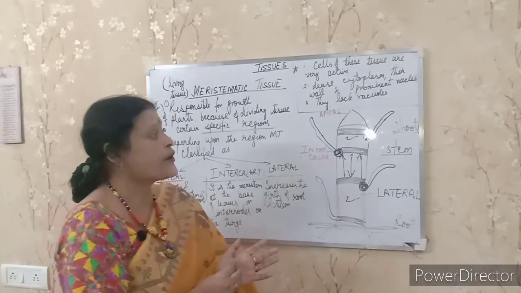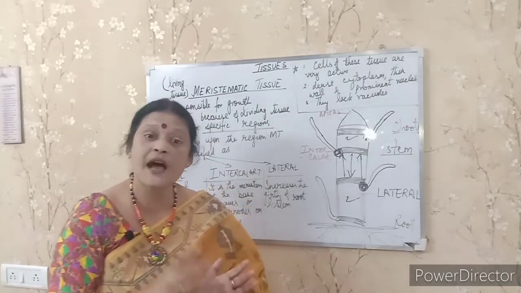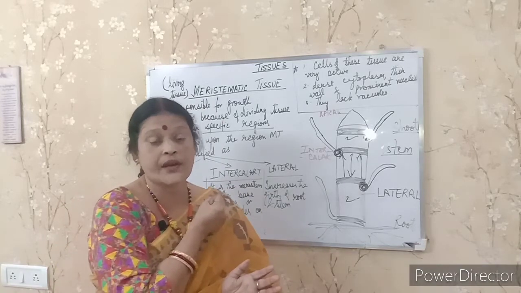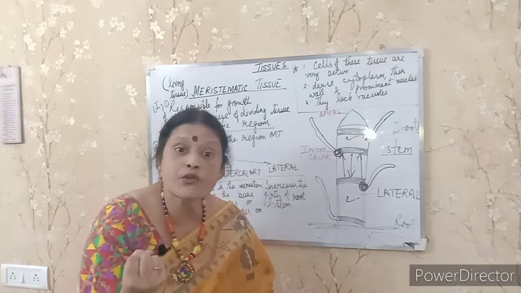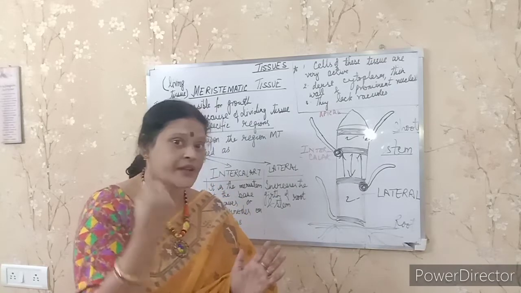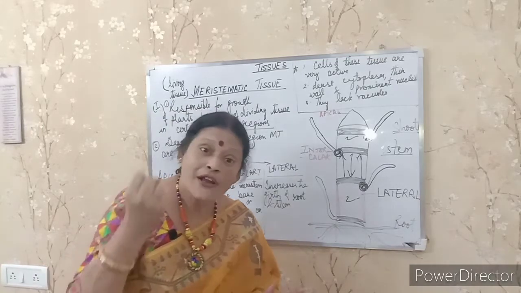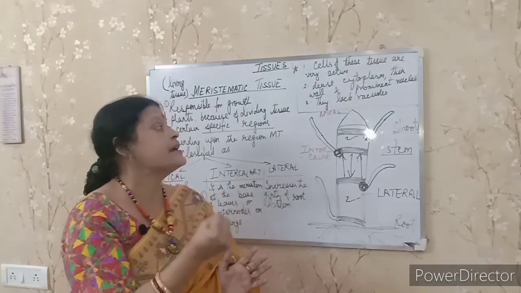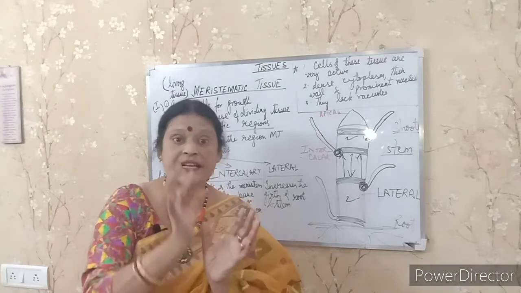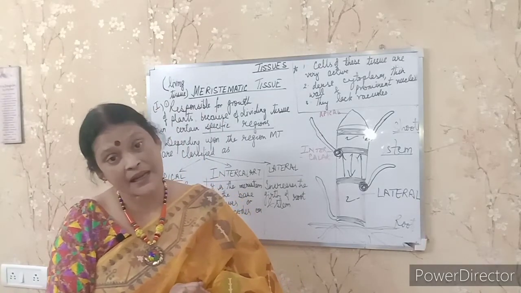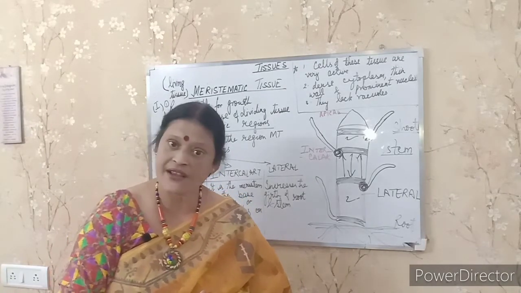Second point, they have dense cytoplasm because they are continuously growing. That is why the cytoplasm is very dense, with prominent nuclei. If the nucleus is there, then only growth will take place. So, prominent nuclei, and they have thin walls so that they can easily grow. Clear? And thin walls, that is why they are very active.